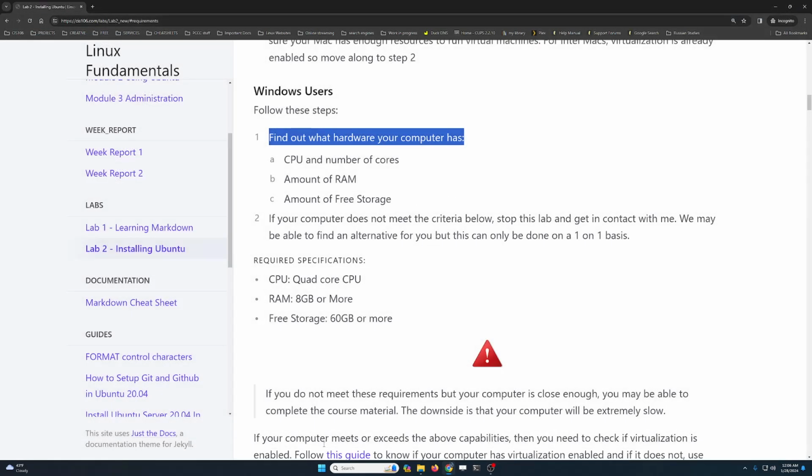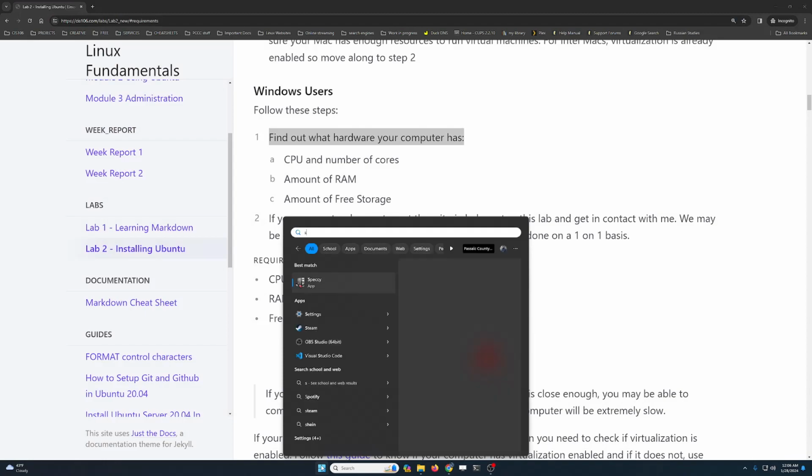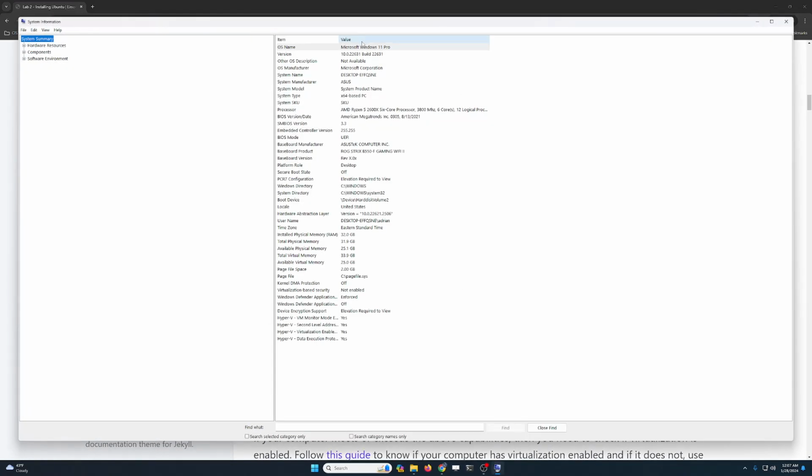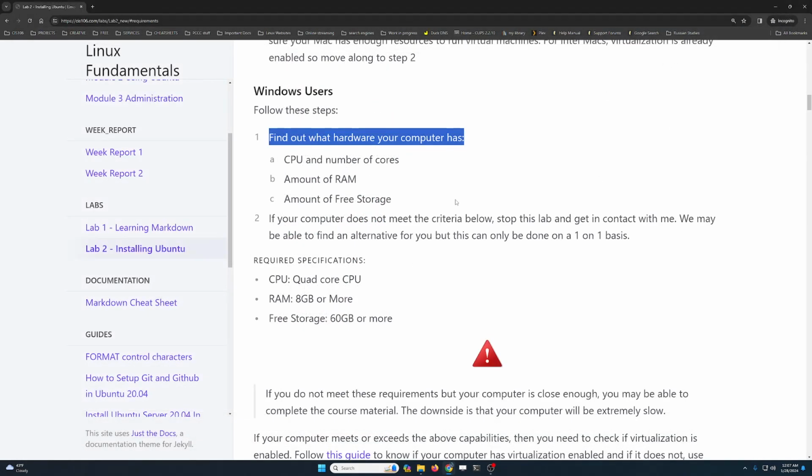Now, you can also use another Windows native application called System Information. And here you can also find all the information that you need in order to understand the hardware that your computer has. Now, what I care about is the CPU and the number of cores that you have, right? It's either dual core, quad core, 6 core, 12 cores, and so on. The amount of RAM that your computer has, and the amount of free storage you have available.